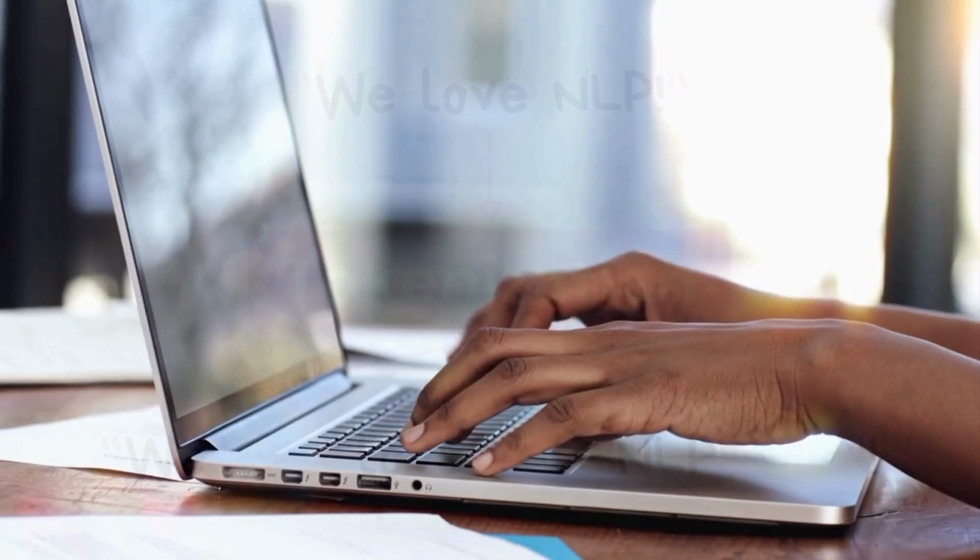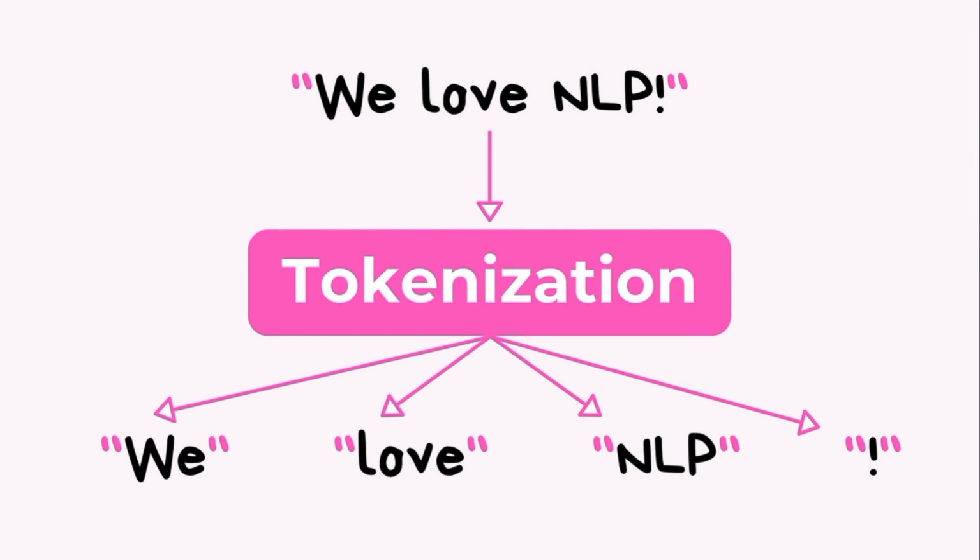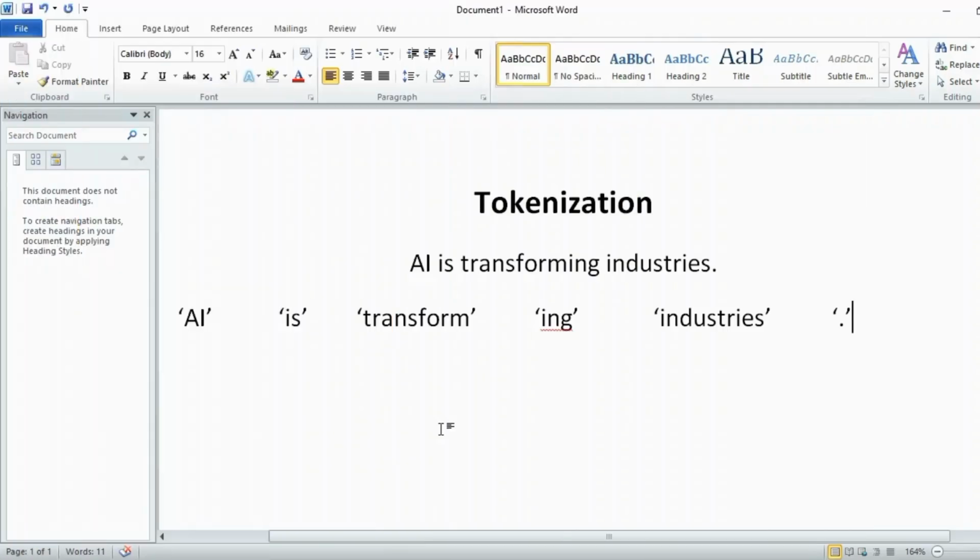Okay, so moving towards today's video topic: tokenization. Tokenization is the process of breaking text into smaller units called tokens. These tokens can be words, subwords, or even individual characters, depending on how the model is designed. Tokenization is crucial because AI models process and generate text based on these tokens.